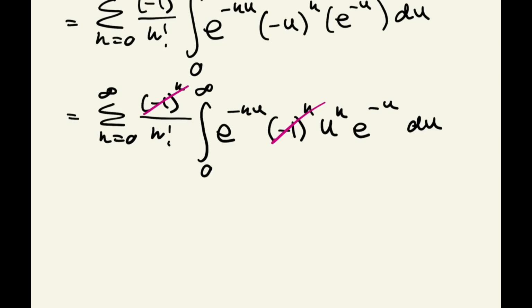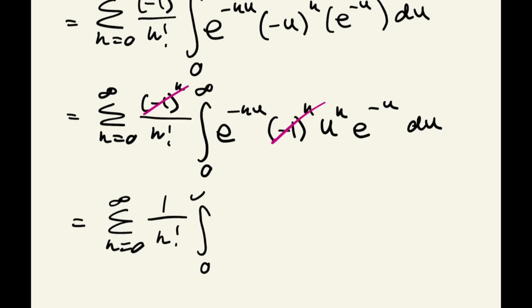So let's rewrite what we've got. We have the sum from k equals 0 to infinity of 1 over k factorial times the integral from 0 to infinity of e to the negative ku. That's now gone, so we've got times u to the power of k. I understand that my k's and my u's look quite similar, so I'll change that. There you go. Times e to the negative u du.